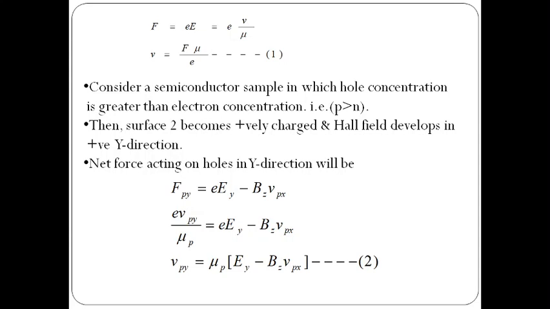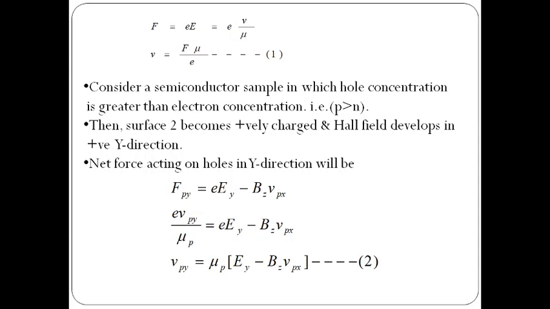So e Vpy by mu p, where mu p is the mobility of holes, equals small e into Ey minus Bz into Vpx. So here Ey is the induced Hall field and Bz is the transverse magnetic field, where we kept our sample, and Vpx is the drift velocity or velocity of the holes in the positive x direction. Clear? Vpx is the velocity of the holes in the positive x direction. P is nothing but holes or p material.